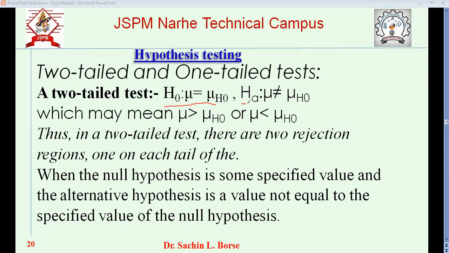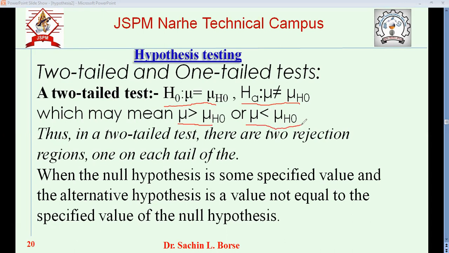But if it is not, then it is the alternative hypothesis. So mu is not equal to mu H0, meaning mu is either greater than mu H0 or less than mu H0.